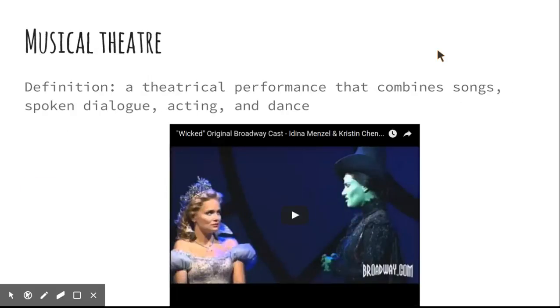Okay, next one is going to be musical theater. Musical theater is different than opera in that in opera, everything is sung, and in musical theater, it's not all sung. It also has dance. So musical theater is a theatrical performance that combines song, spoken dialogue, acting, and dance. And your example for this is Wicked.